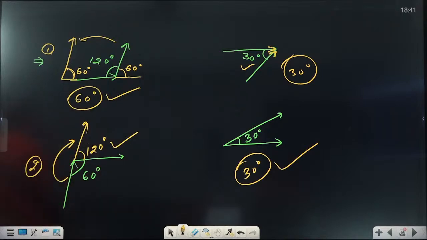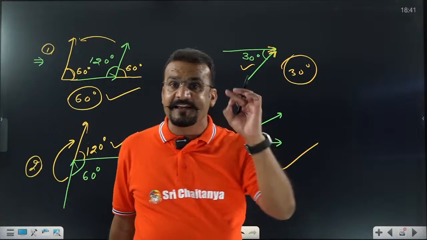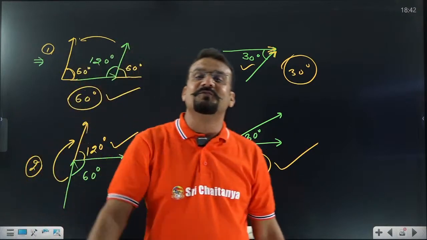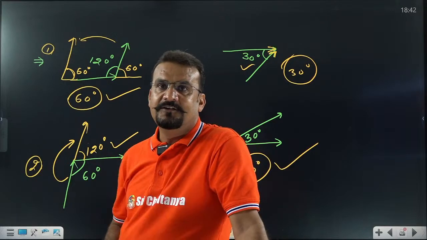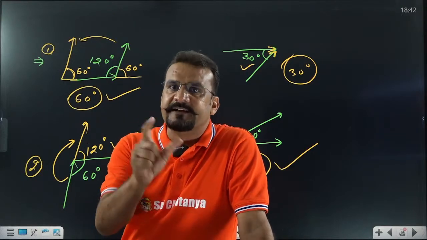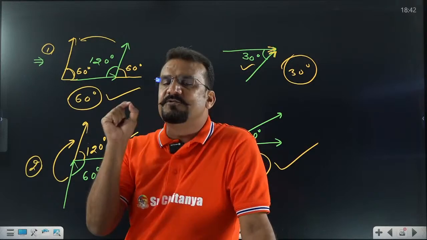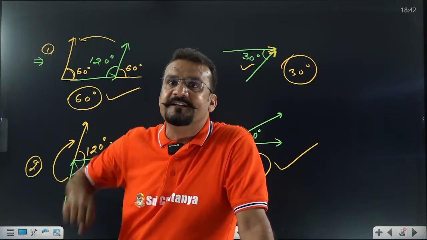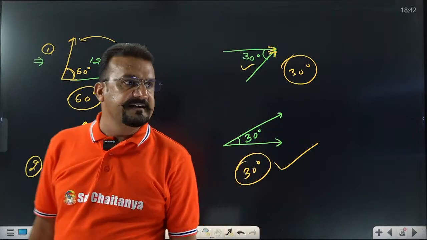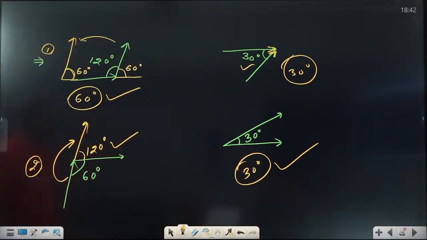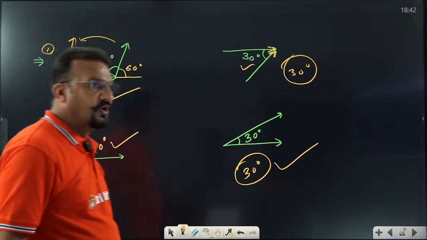Now we are able to define the angle between the vectors. Again I repeat, what should we match? VS concept, head to head or tail to tail. Which angle we should take? Smaller angle. If students are still confused about smaller, take the inside angle only. Inside the arrow part, inside part. That angle is defined as the angle between the vectors. Yes, very good, dear student, good.